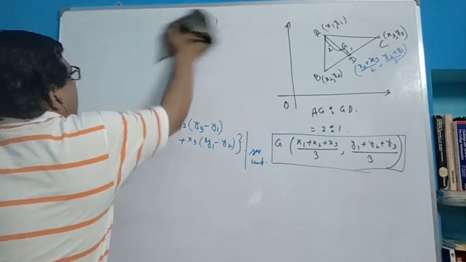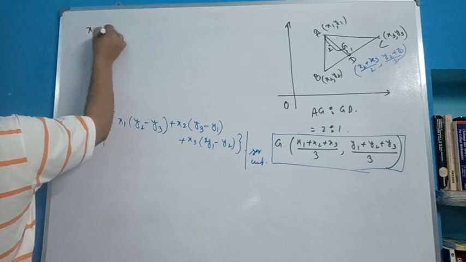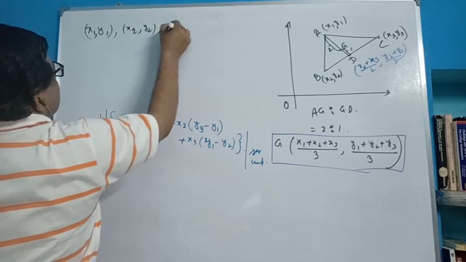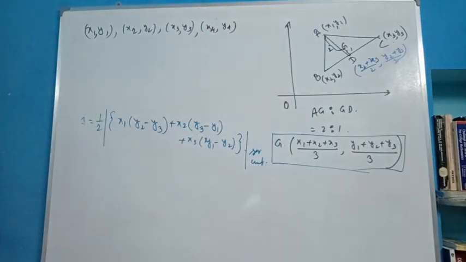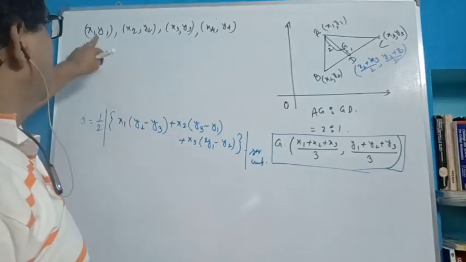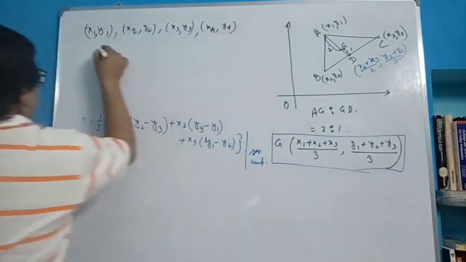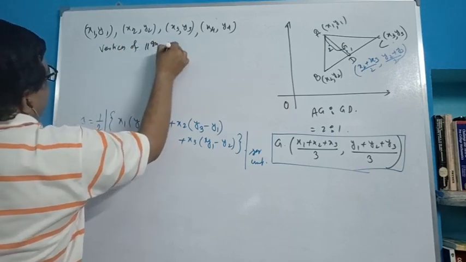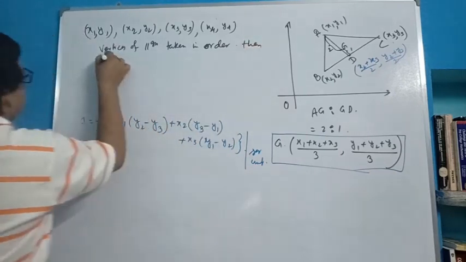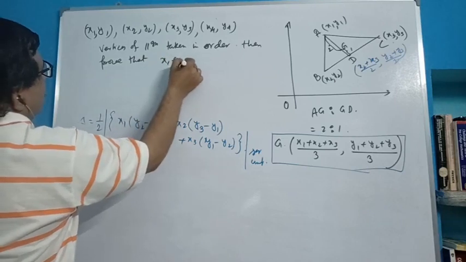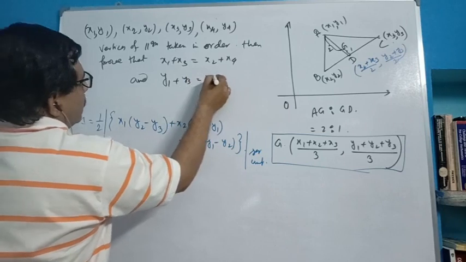And another one: if (x1, y1), (x2, y2), (x3, y3) and (x4, y4) are the vertices of a parallelogram taken in order, I repeat once again, are the vertices of a parallelogram taken in order, then prove that x1 plus x3 is equal to x2 plus x4 and y1 plus y3 is equal to y2 plus y4.